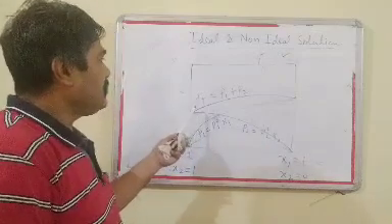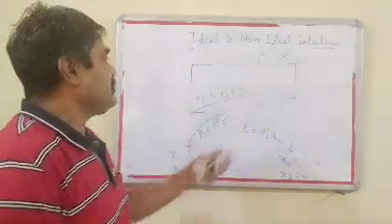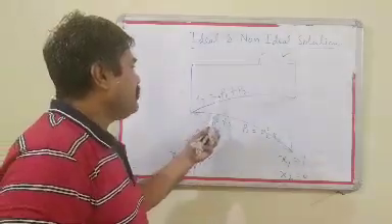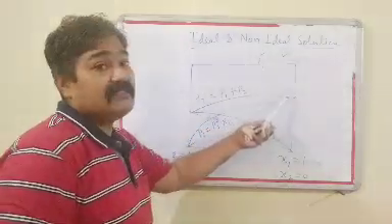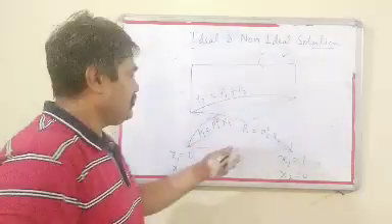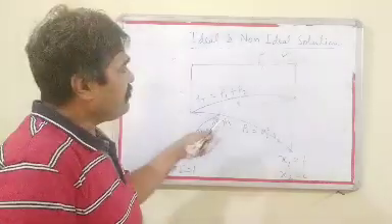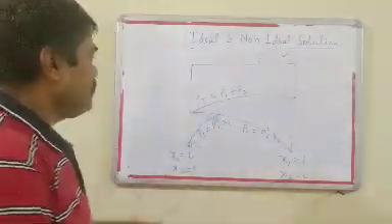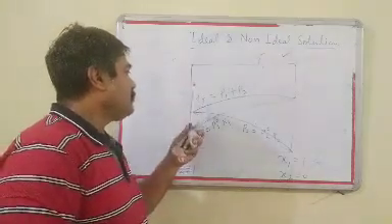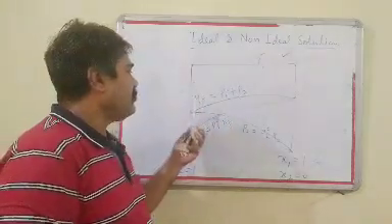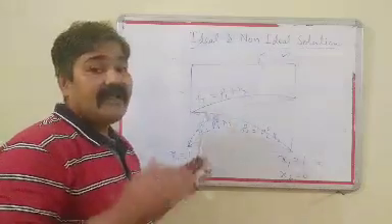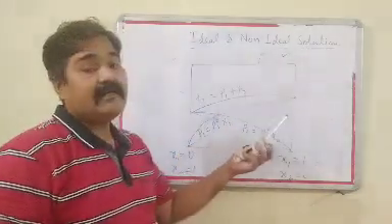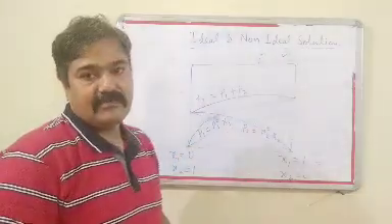But if the solution is showing positive deviation, then the value of the total pressure will be more than that expected from the ideal solution. And for negative deviation, it is just the reverse of this, meaning the pressure of the solution will be less than that expected from the ideal solution. Okay, thank you.